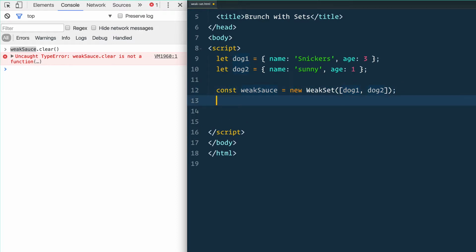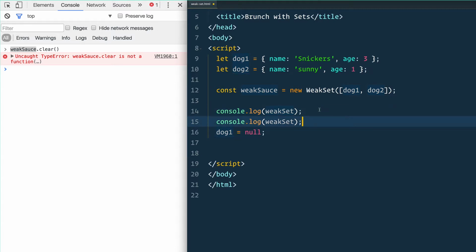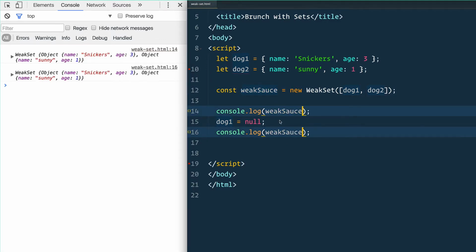So to demonstrate that, I'm going to set dog1 to be null, and I'm just going to console log the weak set right here. Now, when does garbage collection happen? It really depends on your browser and a whole bunch of other things. There's no way to force it, but generally you can wait for a couple of seconds and you'll see that it has gone. So we're going to console log the weak set here, and then I'm going to console log it again here. We'll see if that does anything. Oh, not the weak set, the weak sauce. Poor name. Here we deleted dog1, but it's still in here.